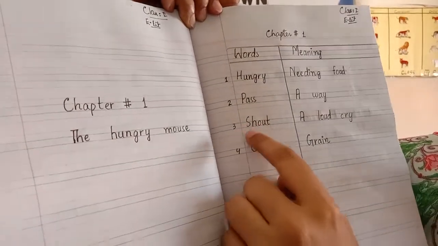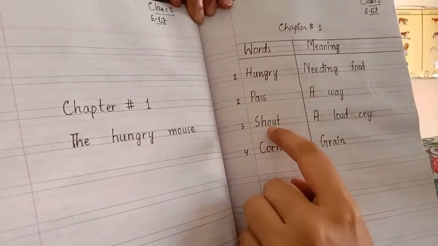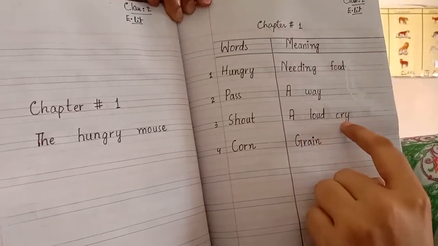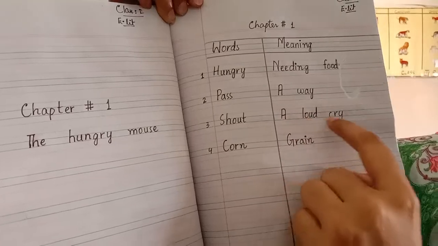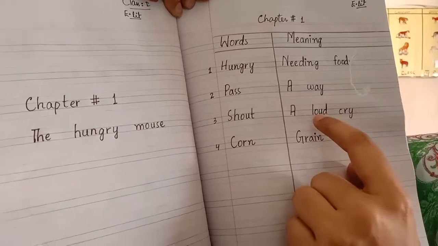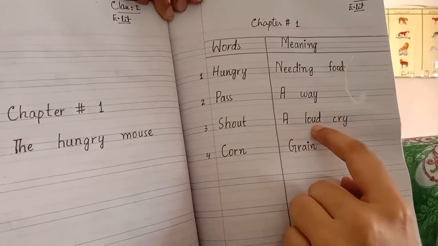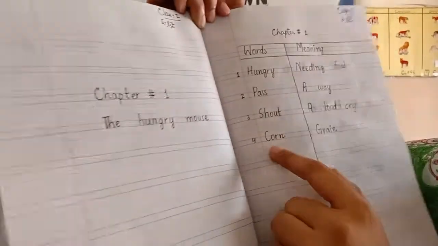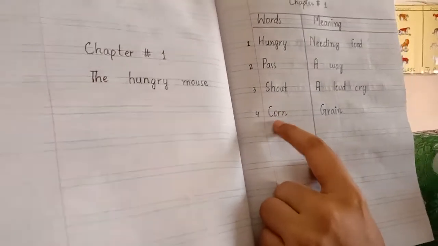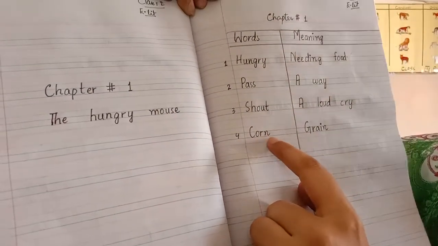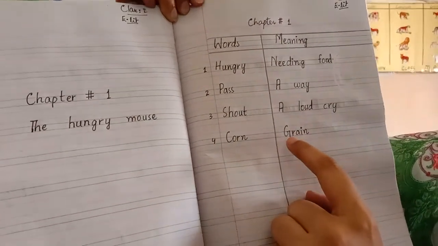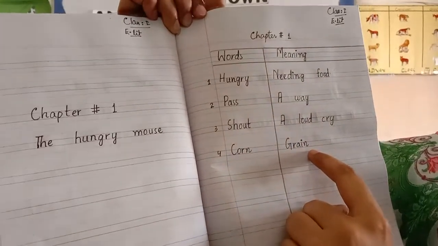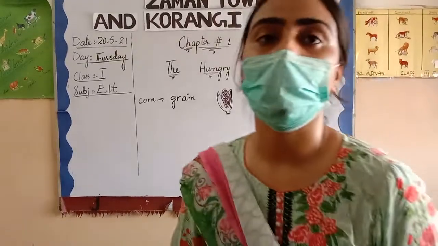Now number 3, shout. S-H-O-U-T, shout. And the meaning is a loud cry. A loud cry. Spelling of loud, L-O-U-D, loud, and C-R-Y, cry, a loud cry. And last, number 4, corn. C-O-R-N, corn. And the meaning is grain. G-R-A-I-N, grain. This is the work of your copy.